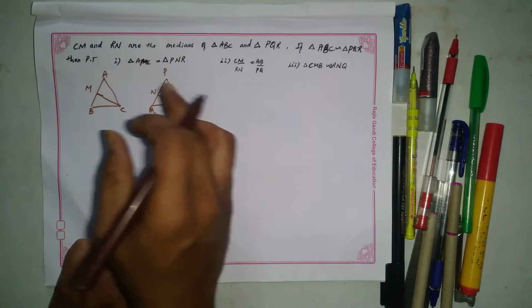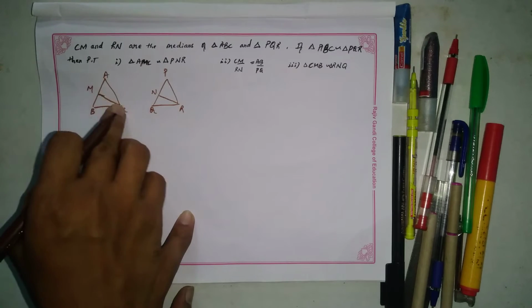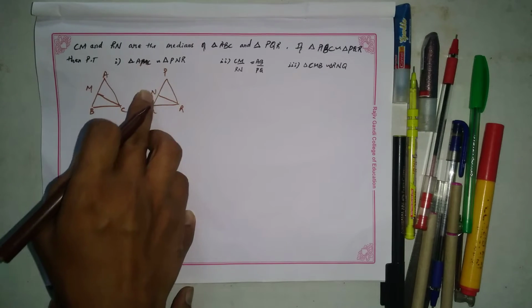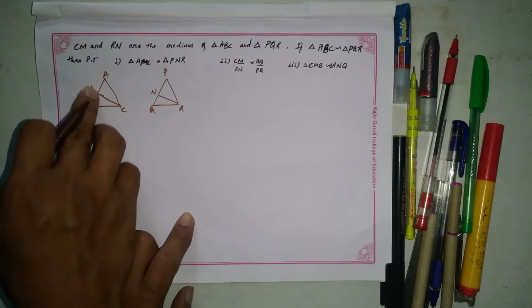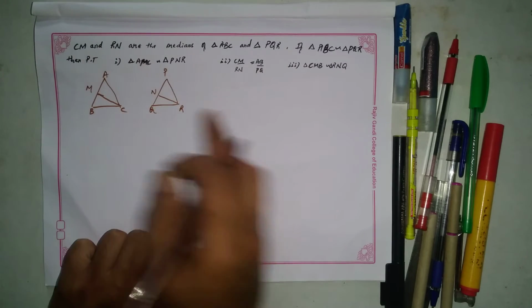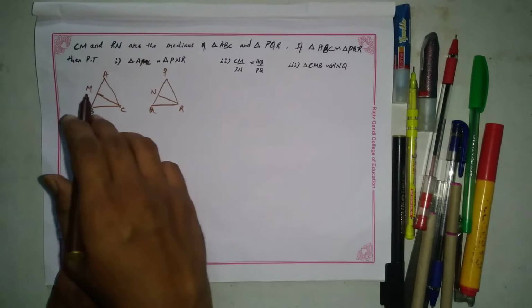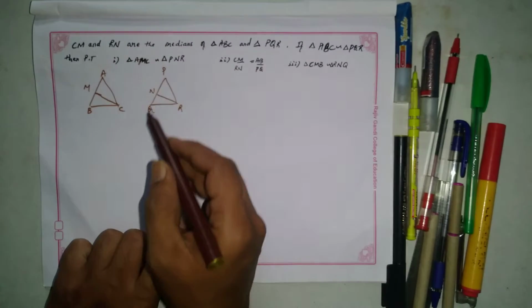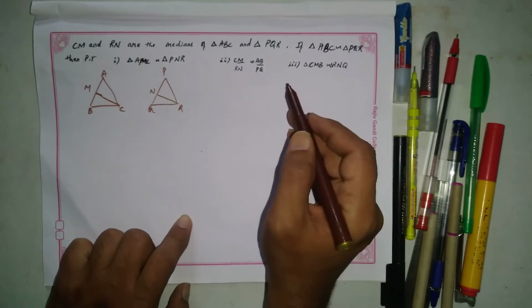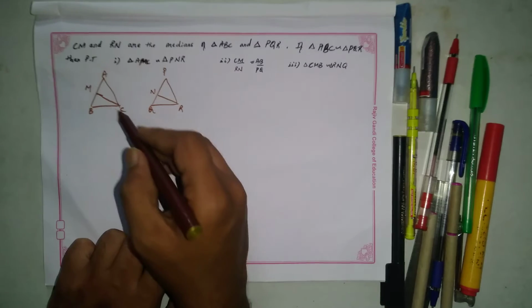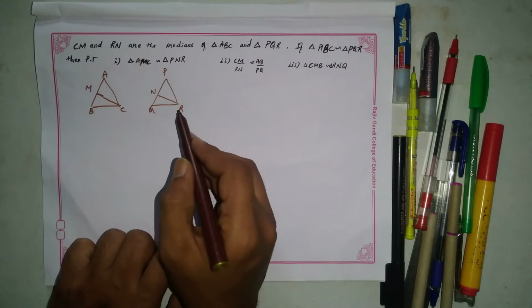We have to prove that triangle AMC is similar to triangle PNR, and CM by RN is equal to AB by PQ, and triangle CMB is similar to triangle RNQ.